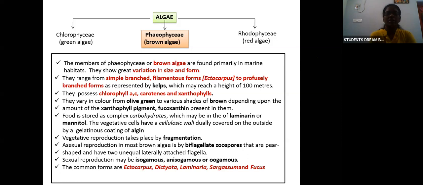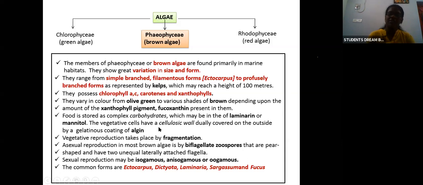What will be the color of brown algae? It varies from olive green to various shades of brown. Usually it is brown in color, but some are olive green also. It is based on the amount of pigment present. The food is stored in the form of complex carbohydrates, either laminarin or mannitol.